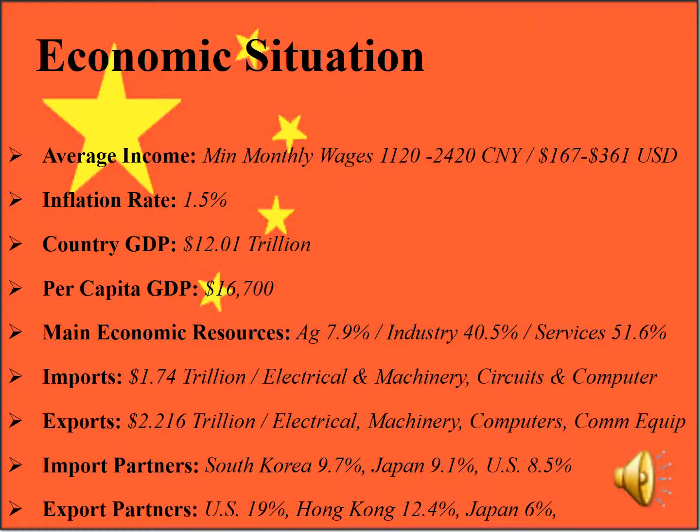The official exchange rate GDP of China in 2017 was 12.01 trillion, while the real growth rate GDP was 6.9%, and the per capita GDP was 16,700. China's GDP purchasing power parity was 23.21 trillion and ranked the country number 1 in the world. The country's GDP composition by sector consists of agriculture at 7.9%, industry at 40.5%, and services at 51.6%.